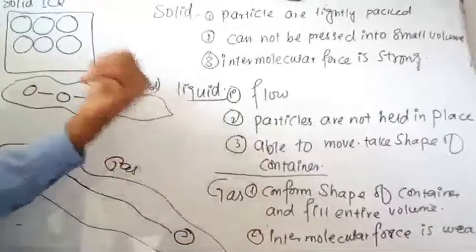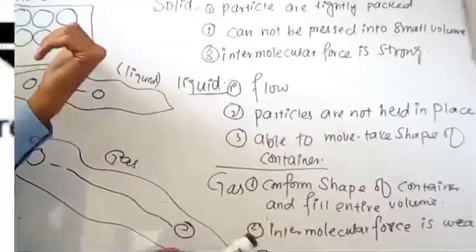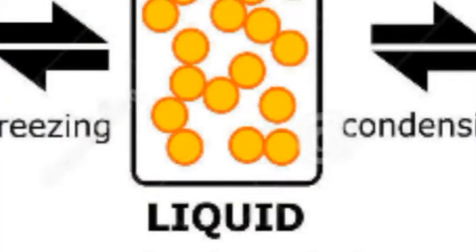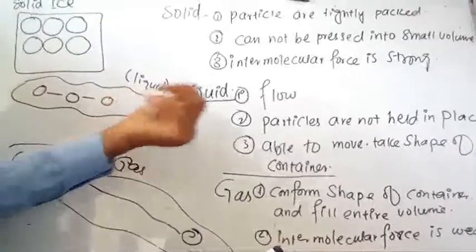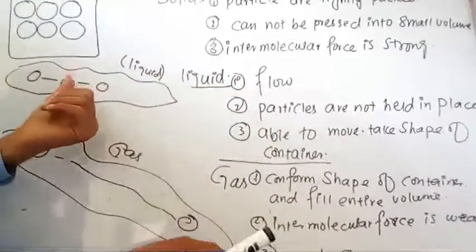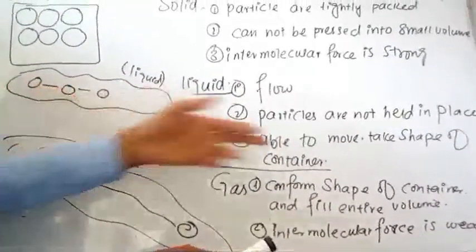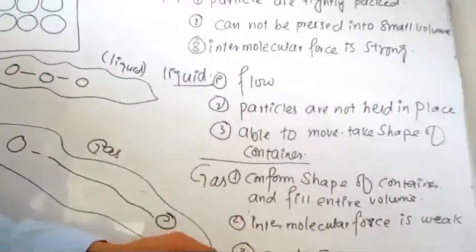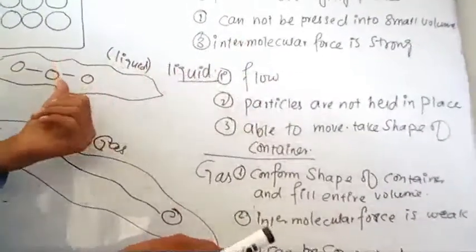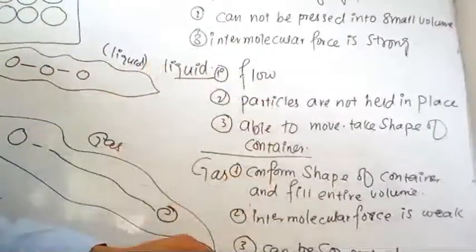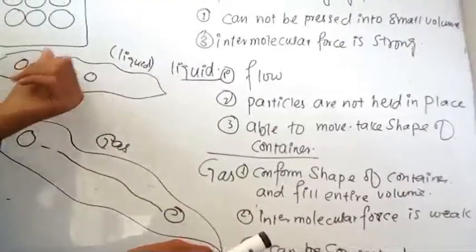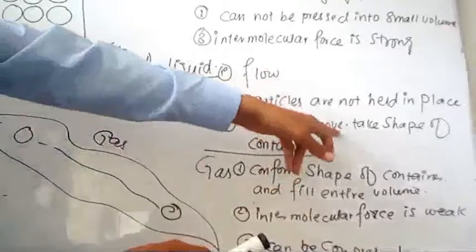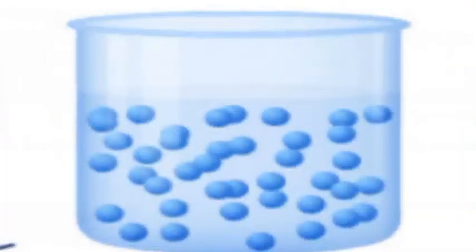Another one is liquid. As we know, liquid is a state of matter, or water here. The first property of liquid is that liquid can flow. Why? Because the particles of the liquid are not held in one place. It means that the particles can move from one place to another in the liquid. That is why the liquid particles are able to move and take the shape of a container.